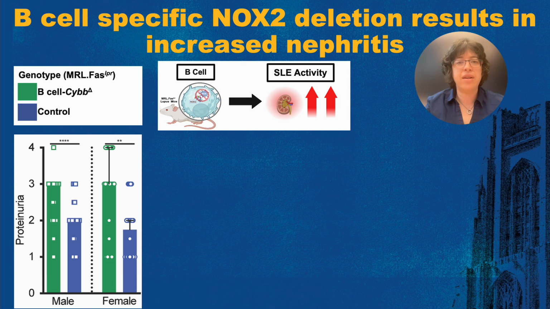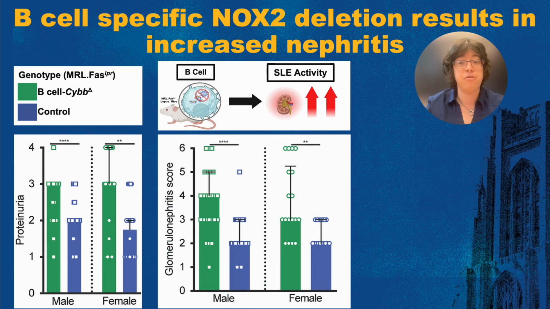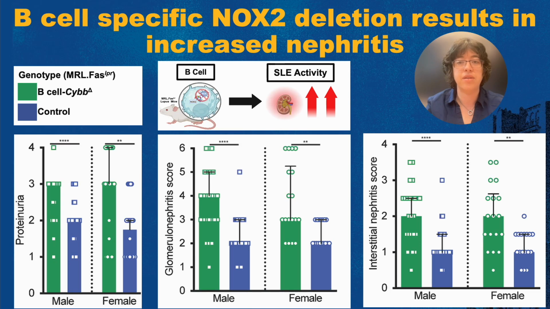As the absence of NOX2 in the myeloid compartment did not fully mirror the severity of disease observed in the NOX2 global knockouts, we then explored the role of NOX2 in the B cell compartment using a conditional knockout approach. Surprisingly, the absence of NOX2 in B cells was sufficient to drive worse proteinuria, as seen in the left-hand panel, increased glomerulonephritis, as observed in the middle panel, and lastly, increased interstitial nephritis, as seen in the right-hand panel.